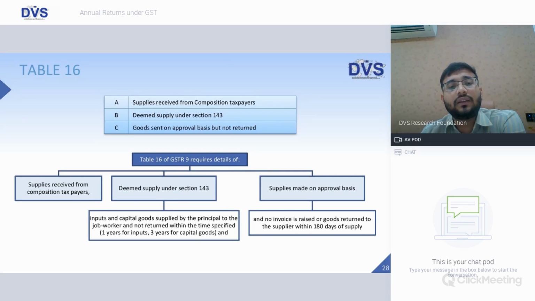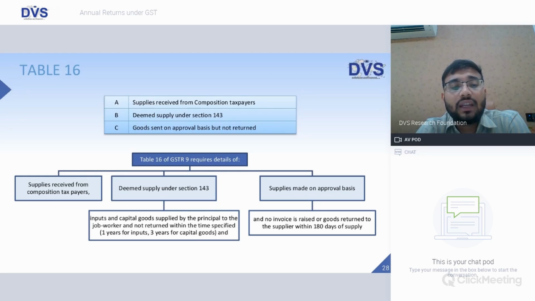Table number 16: supplies received from composition taxpayers, deemed supply under section 143, goods sent on approval basis but not returned. So here we have to give details about supplies received from composition taxpayers, that is people who have opted for composition tax scheme. Deemed supply under section 143, what it refers to: inputs and capital goods supplied by the principal to the job worker and not returned within the time specified. 1 year is for inputs and 3 years for capital goods.